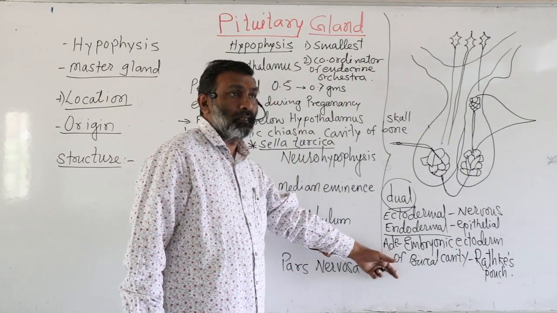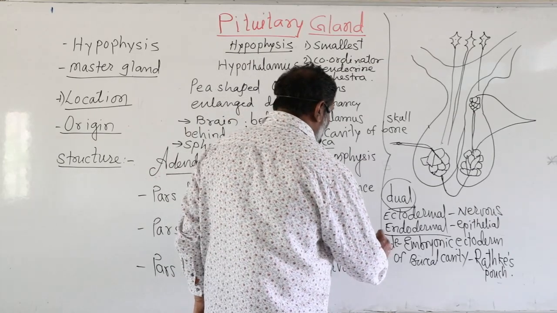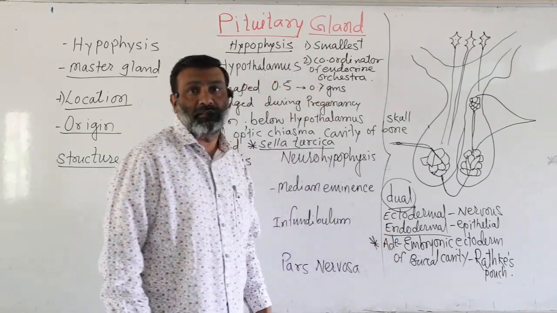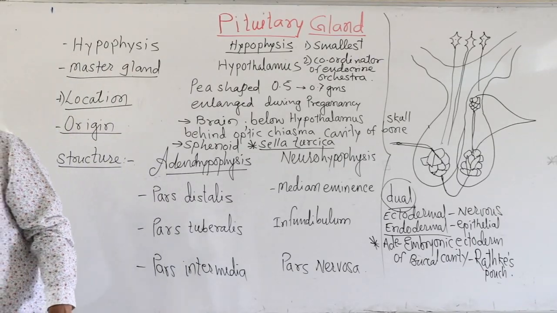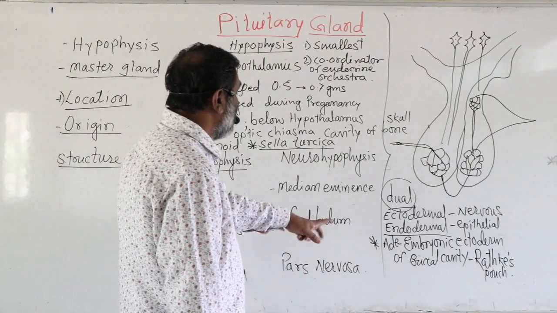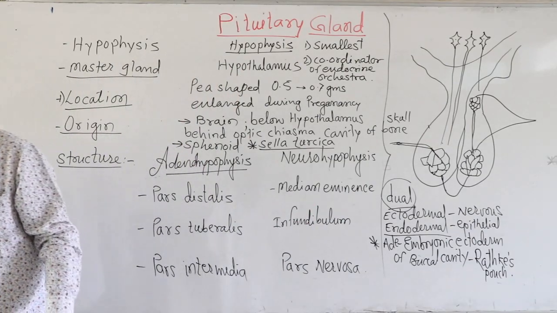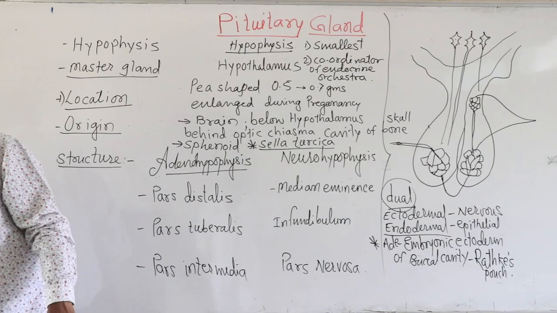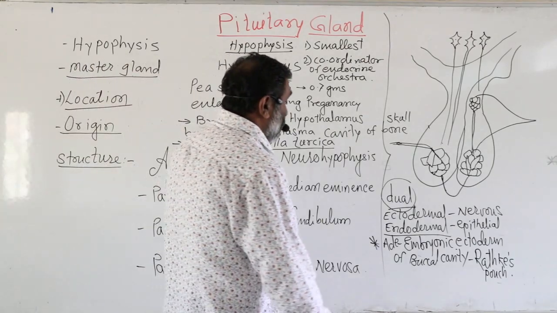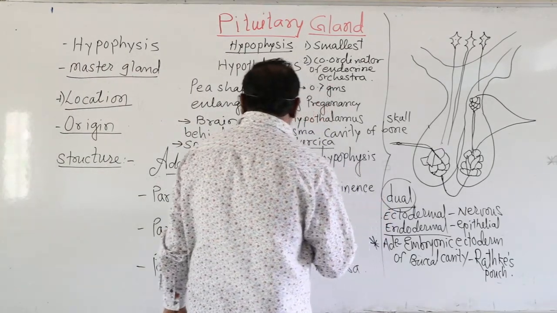Now, another part is called the neurohypophysis. This neurohypophysis is nothing but an extension, particularly a downward extension, of the hypothalamus.